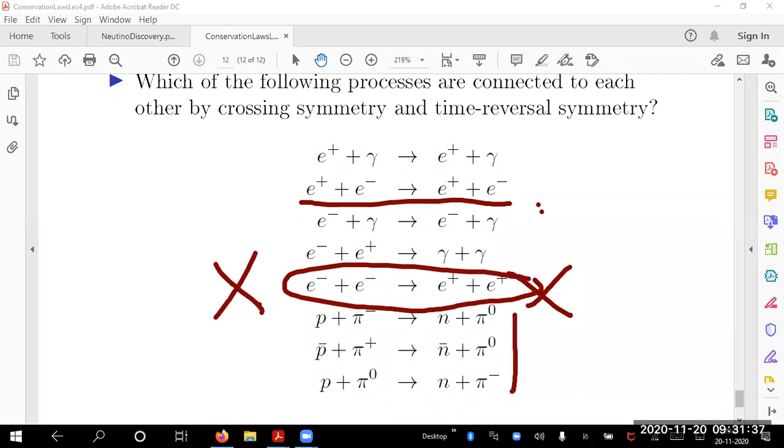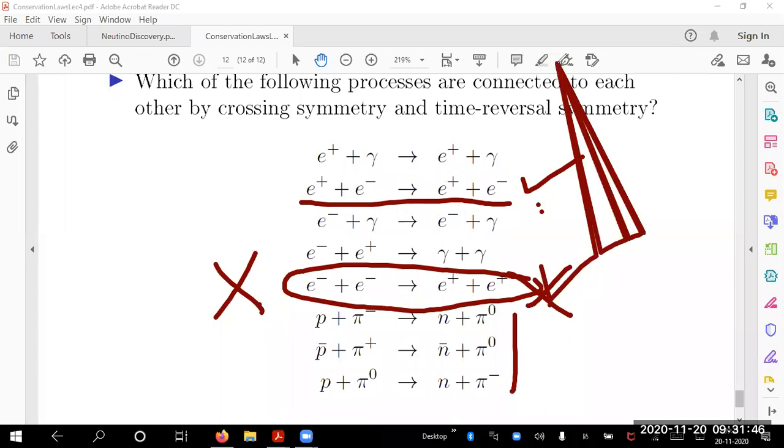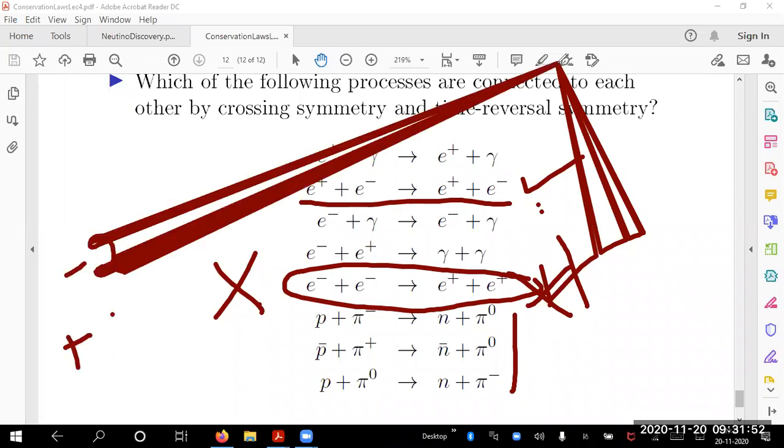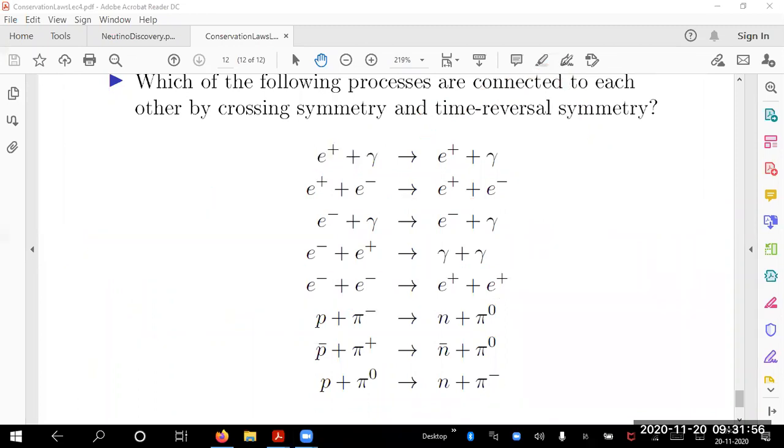So what are related? This is not related to anything. This is standing alone here. This process is standing alone here. If this happens or not, that is decided by charge conservation. Charge conservation tells you -2 on left hand side and +2 on right hand side. You are very much correct. Thank you. So now I have written last 3 processes.